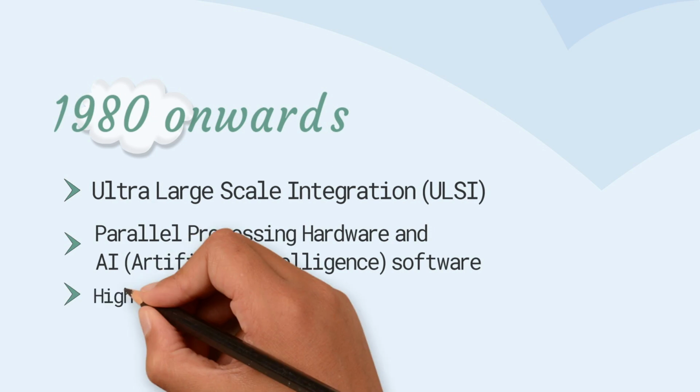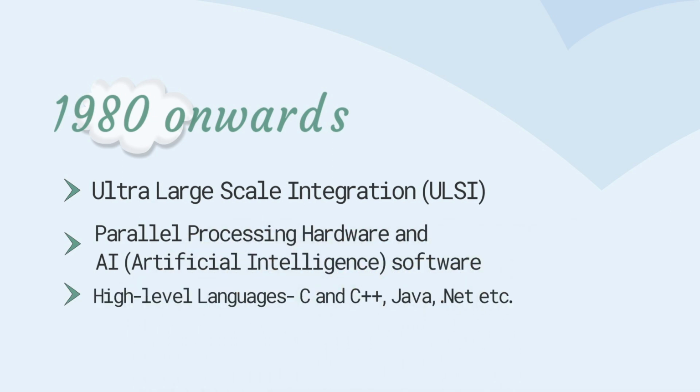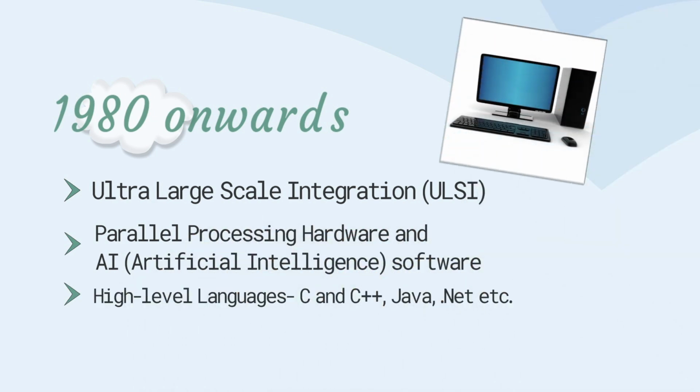All the high-level languages like C, C++, Java, .NET, etc. started to be used in this generation. The fifth generation also saw the advent of different types of computers such as desktops, laptops, notebooks, ultrabooks, etc. Now let us talk about different types of computers that are being used nowadays.